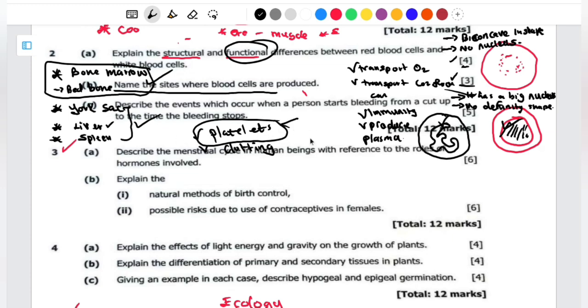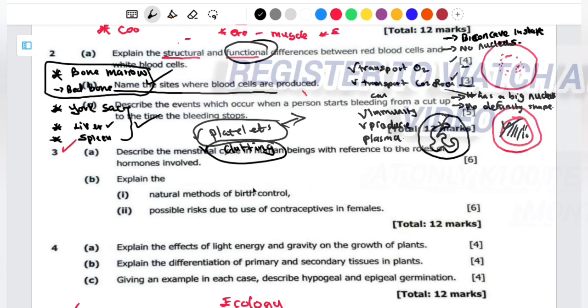Okay? So after the platelets stick to the collagen, you have to know that there is a formation of a platelet plug. The platelet plug is formed by the platelets, as well as the contribution from the clotting factors like clotting factor 9, clotting factor 1, that is the conversion of prothrombin into thrombin. Okay? Then the use of calcium. And then I think this one here, you make it very simple or very easy. Just have to draw it in a flowchart. Or you come up with a mechanism that is going to describe how this is going to lead to wound healing. So let me just do this.